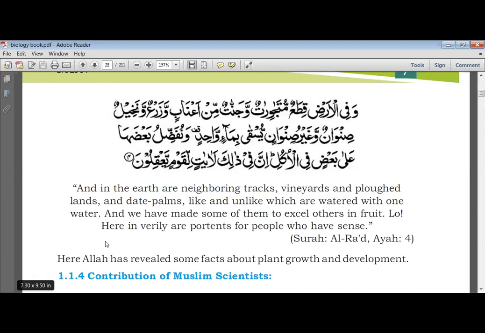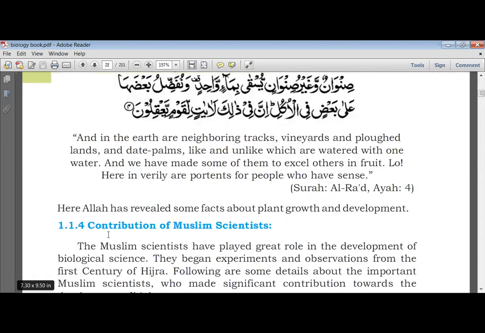Means in it, Allah Ta'ala is talking about His blessings that He showers on us, so that we ponder over it, take benefit of them, and be thankful to Him. Here Allah has revealed some facts about plant growth and development.